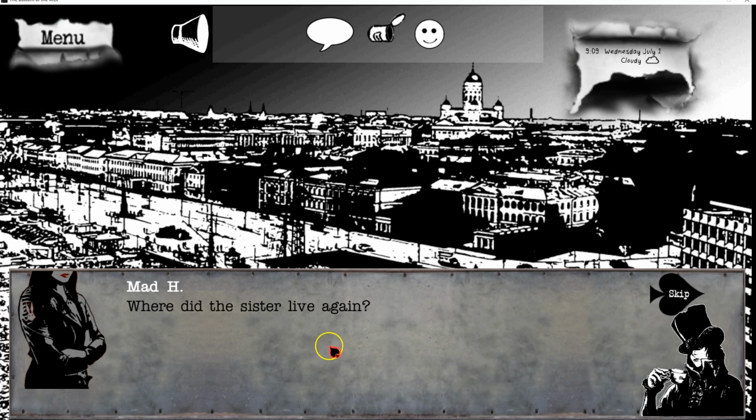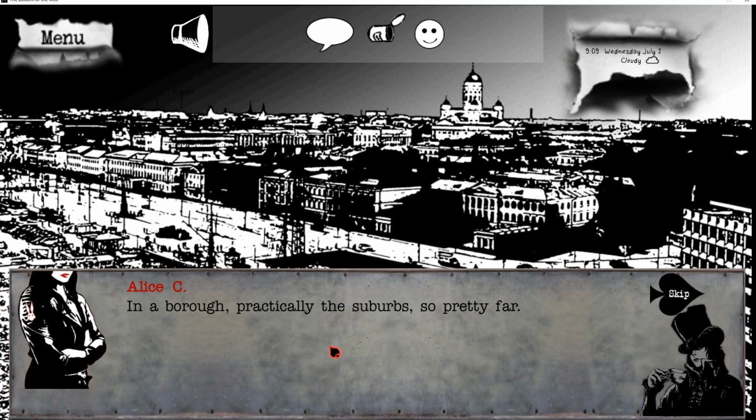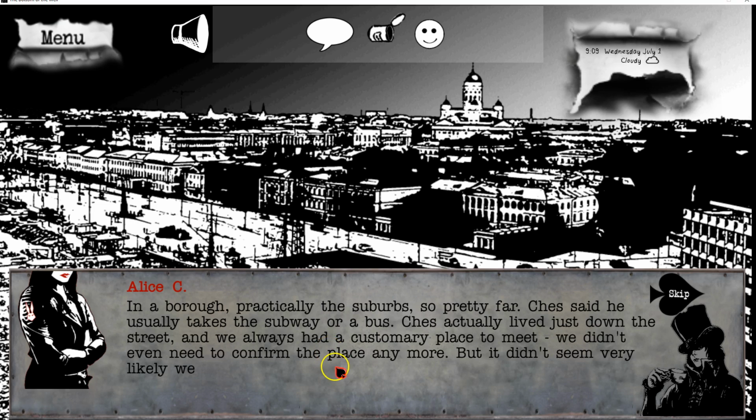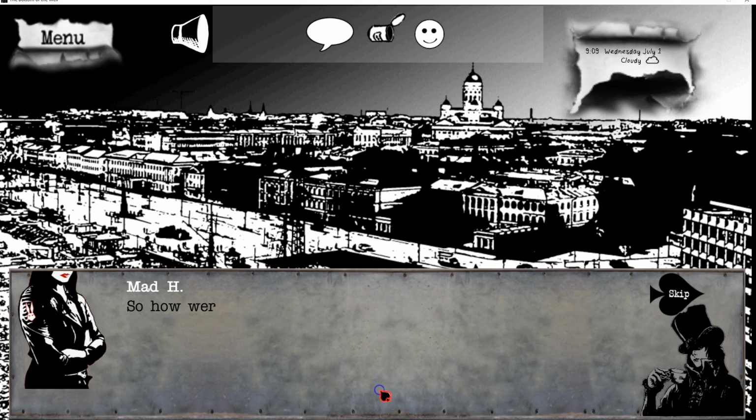Where did the sister live again? In a borough, practically the suburbs, so pretty far. Chess said he usually takes the subway or bus. Chess actually lived just down the street, and we always had a customary place to meet. We didn't even need to confirm the place anymore, but it didn't seem very likely we would be able to catch a bus or the subway.